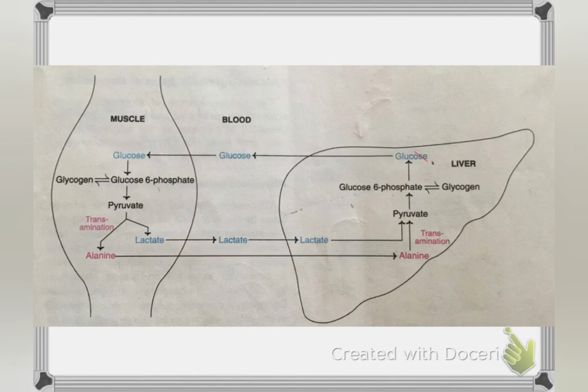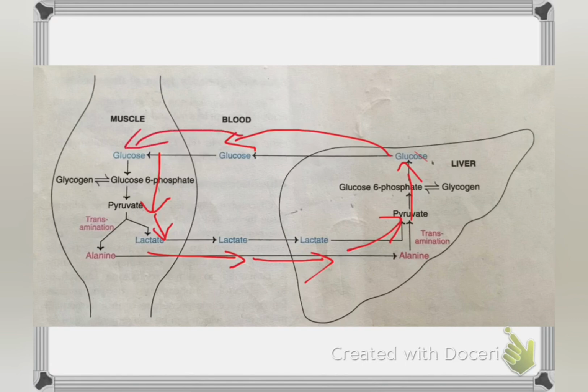Once more, in muscles, the glucose is converted to pyruvate, and this pyruvate is then converted to lactate in the anaerobic condition, and this lactate then enters into the bloodstream. From the blood it enters into the liver cells, and in the liver cells the lactate is converted to pyruvate, and then this pyruvate is again converted to glucose. This glucose then enters into the blood, and from the blood it again enters into the muscles, and this glucose is utilized for the synthesis of energy. This is the Cori cycle.